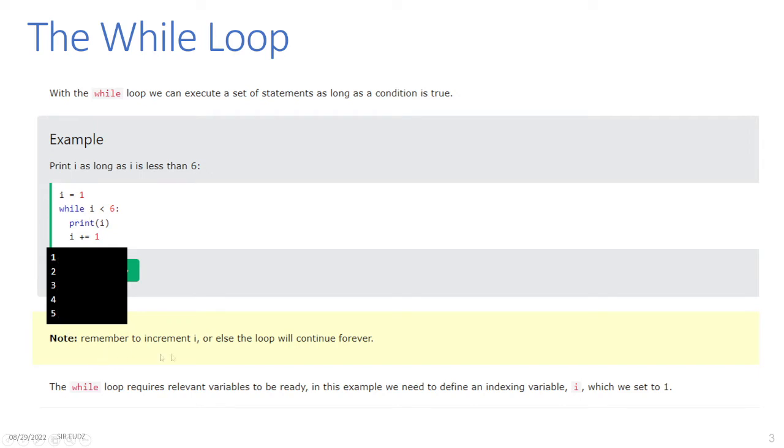So note, remember to increment i, or else the loop will continue forever because this will always be true. The while loop requires relevant variables to be ready. In this example, we need to define an indexing variable i, which we set to 1.